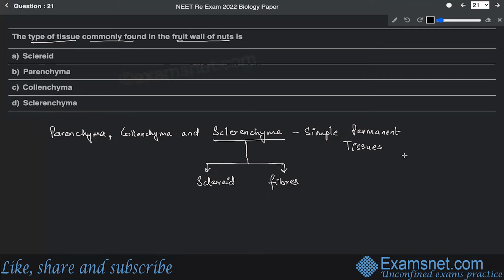All right. Now, let me tell you that since this is asking about the fruit wall of nuts, the fruit wall of nuts is basically made of dead tissue.